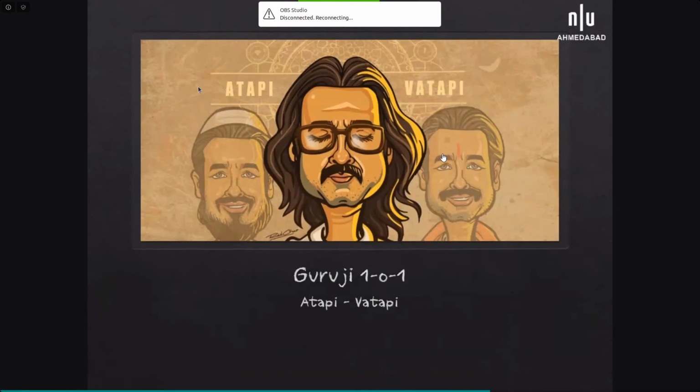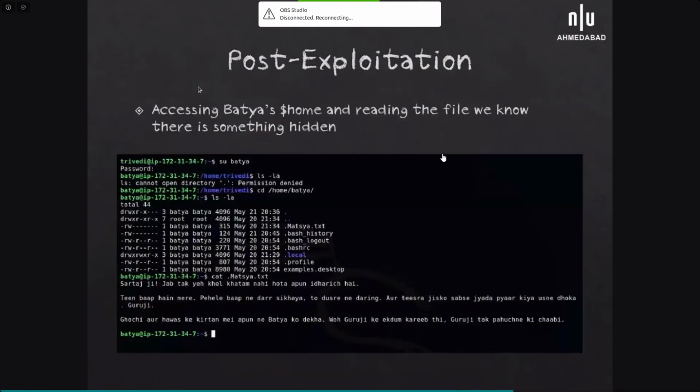Now comes the main part. Accessing Bhatia's home, you will see that she has access to a file named Matsya. The first thing you see is that Bhatia has access to the Guruji user. The last line says "the key to reach Guruji." It means Bhatia is hiding something which can lead us to the Guruji user.